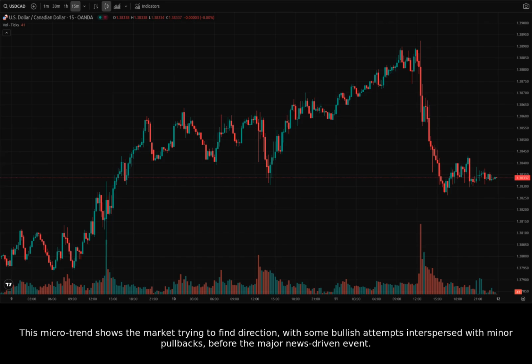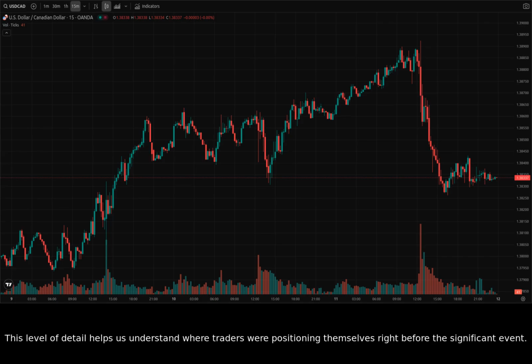This microtrend shows the market trying to find direction, with some bullish attempts interspersed with minor pullbacks before the major news-driven event. This level of detail helps us understand where traders were positioning themselves right before the significant event. Such consolidation around previous highs often precedes a strong move, either up or down, upon a major catalyst.